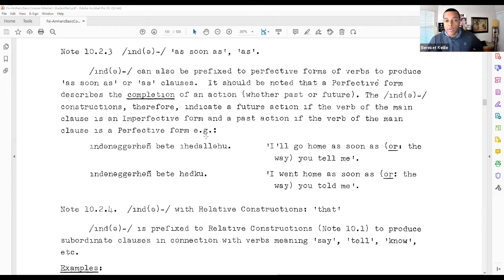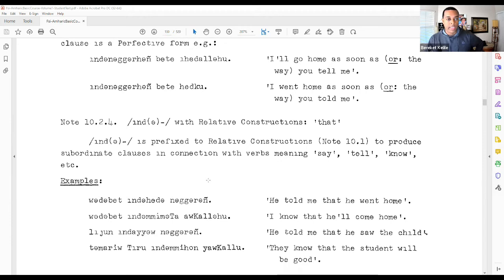Because it's a hedalo in the imperfective, it's going to be in the future, I will go home, excuse me, it's when you tell me. And hetku is the perfective form, so it's happening in the past. So in this context, it's going to be I went home as soon as you told me. So with the imperfective, it was when you tell me. With the perfective, it is when you told me in the past. So that's giving you the context there.